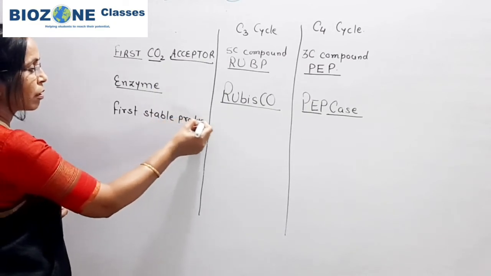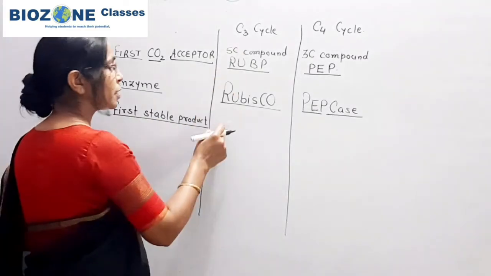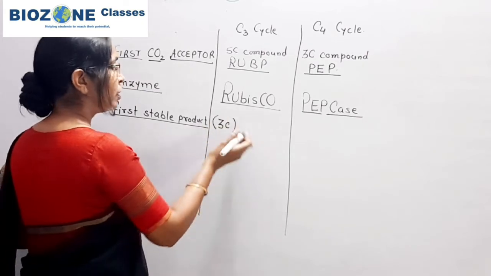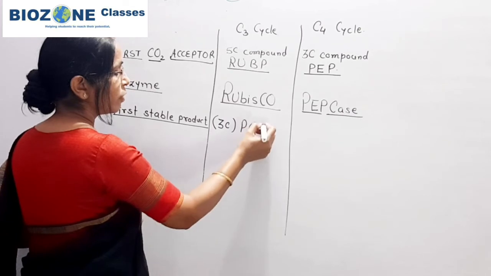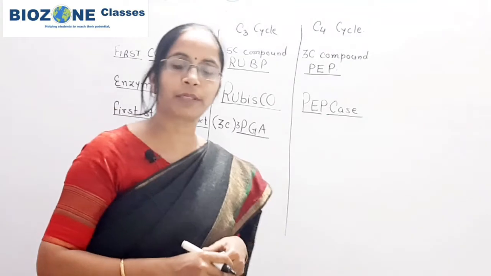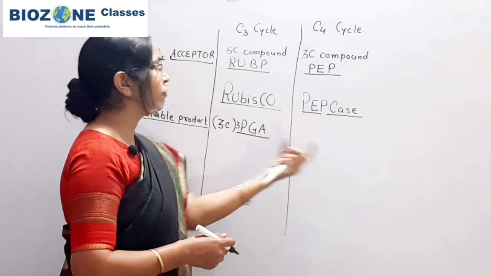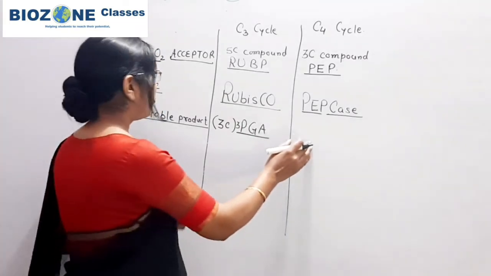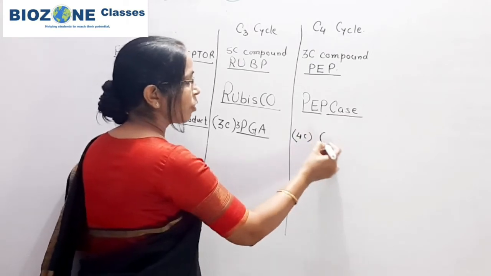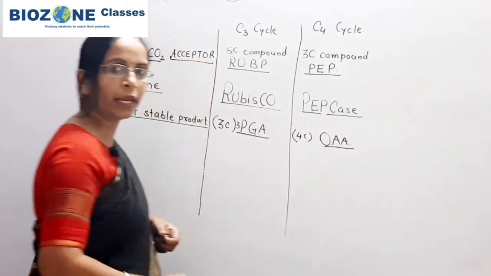In the C3 cycle, the first stable product is a 3 carbon compound, phosphoglyceric acid or 3-PGA only, you remember, for comparative purpose. Whereas in the C4 cycle, the first stable product is a 4 carbon compound, oxaloacetic acid or OAA.